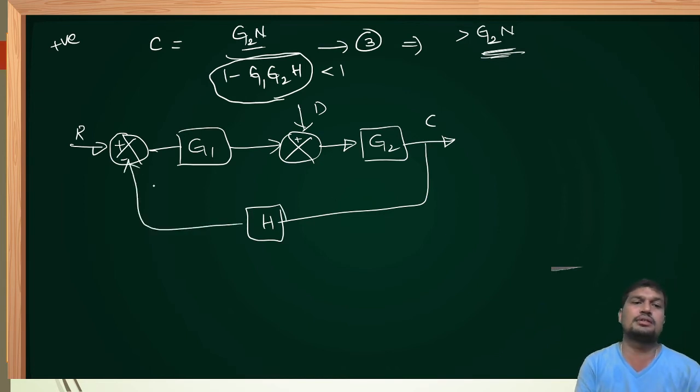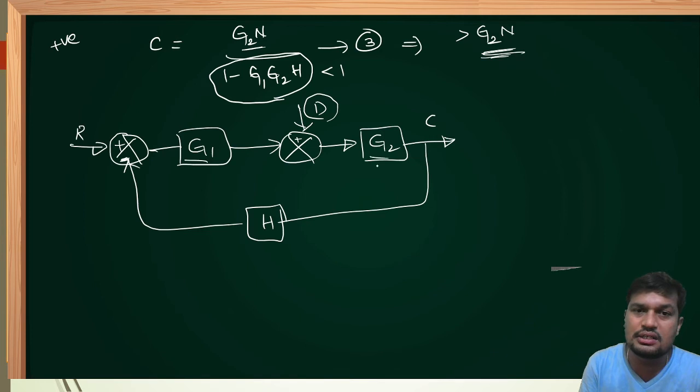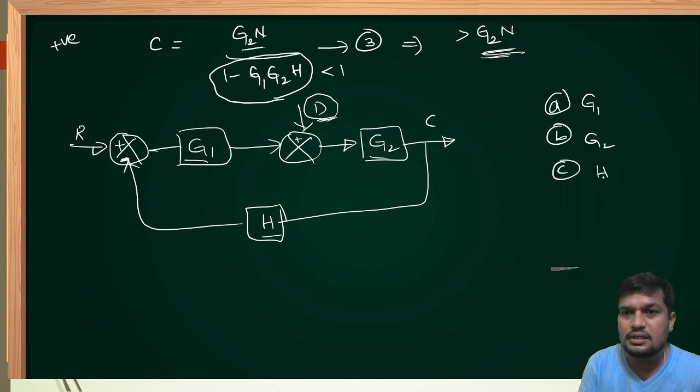This is the closed loop system. It is having negative feedback. Negative feedback output has less disturbance. D is nothing but disturbance. It is also one kind of noise. By increasing which of the following parameters, that is G1 or G2 or H, the disturbance at the output can be minimized. That is option A G1, option B G2, option C H, option D none of the above.